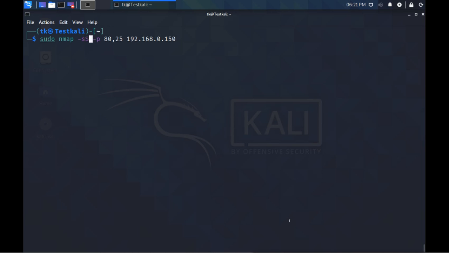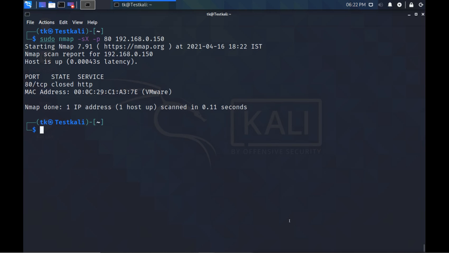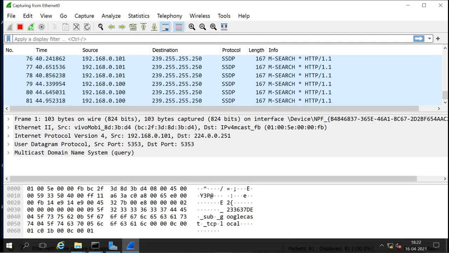First the Xmas attack, and I will do it for only one port this time, and we know that port 80 is open. But what it is saying here is that the port is closed. Even though the port is open, it is still showing the port is closed. Why is it showing this? Because this server is not responding with ACK, it is directly responding with reset.